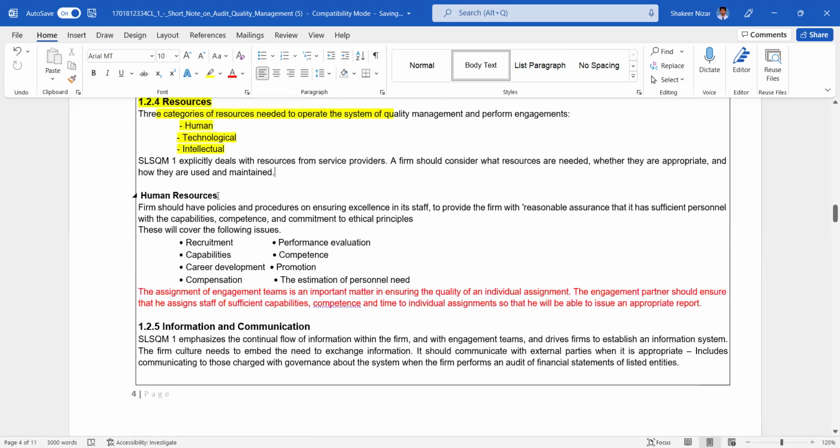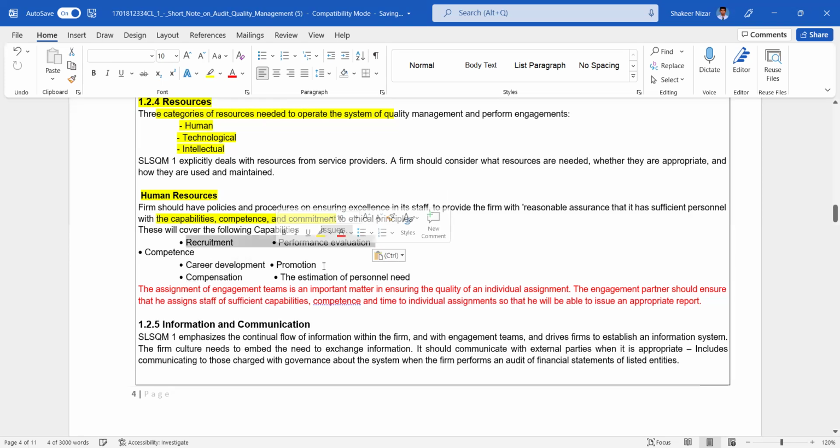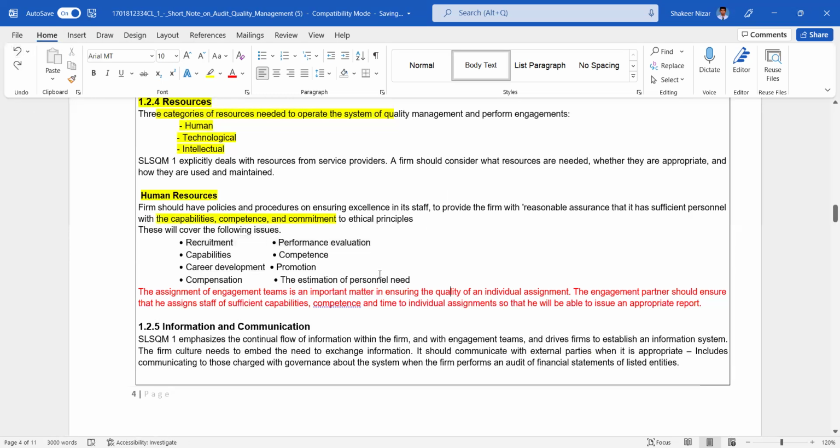The human resources. Under the human resources, the firm should have policies and procedures ensuring excellence in its staff, to provide the firm with reasonable assurance that it has sufficient personnel with capabilities in order to execute the audit procedures in a correct manner. Capabilities, competence, relevant knowledge and experience, and commitment to ethical principles are there. These will cover recruitment, capabilities, career development, CPD, compensation, performance evaluation, competence, promotion, and the estimation of the personnel need.